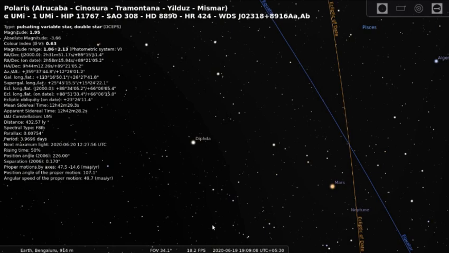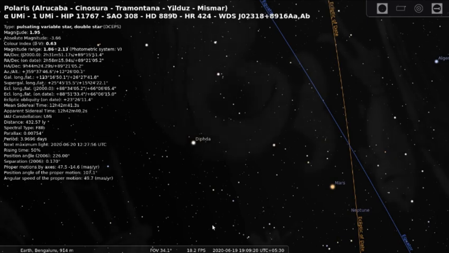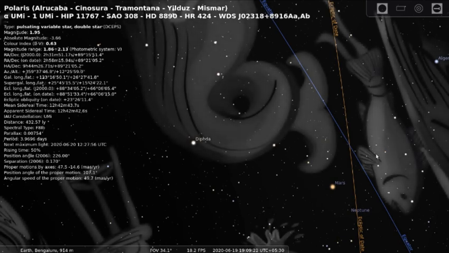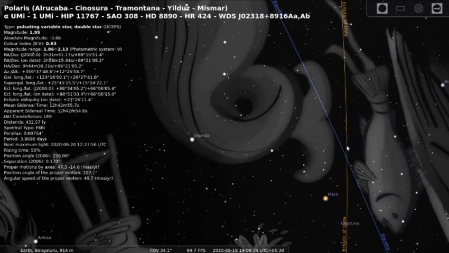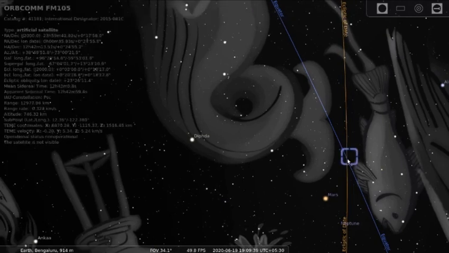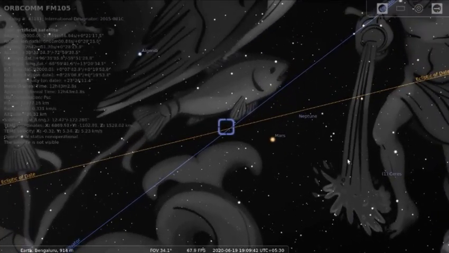Let's verify whether it is the first point of Aries. I told you in the previous lecture, the first point of Aries is now lying in the Pisces constellation. So let's put the names of the constellations. First we'll put the artwork, and you can see that this point is actually the first point of Aries, which is lying in the Fish constellation of Pisces. Let's center it to that place now, so that you can easily understand.